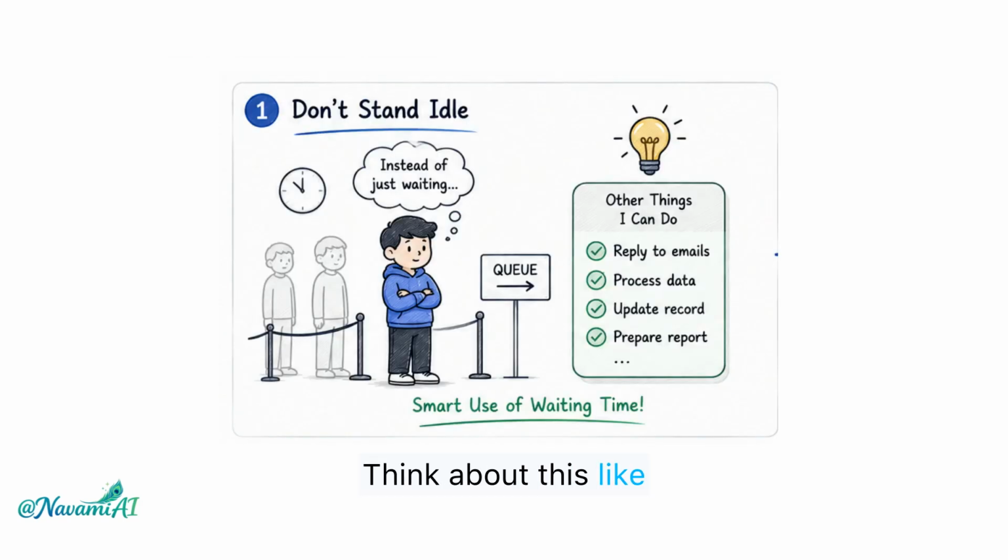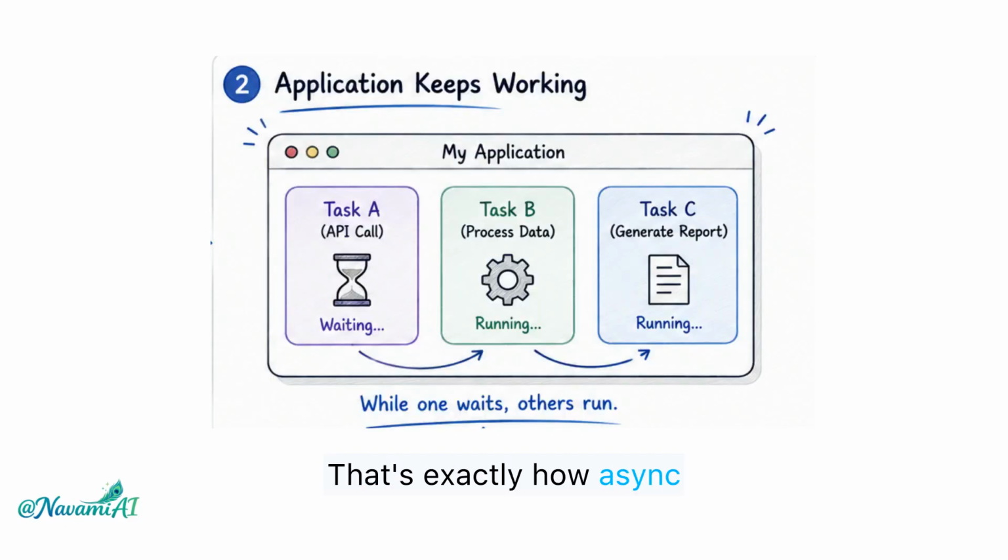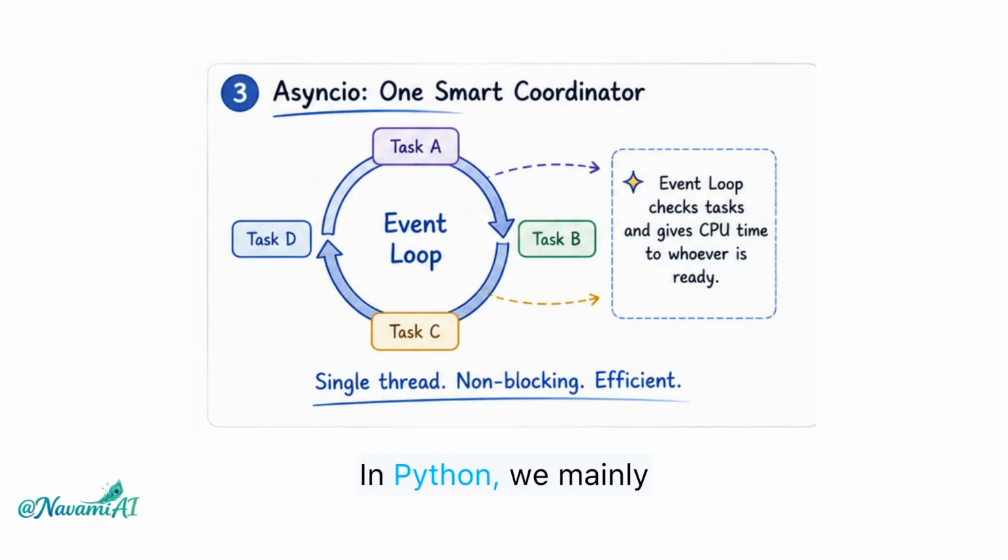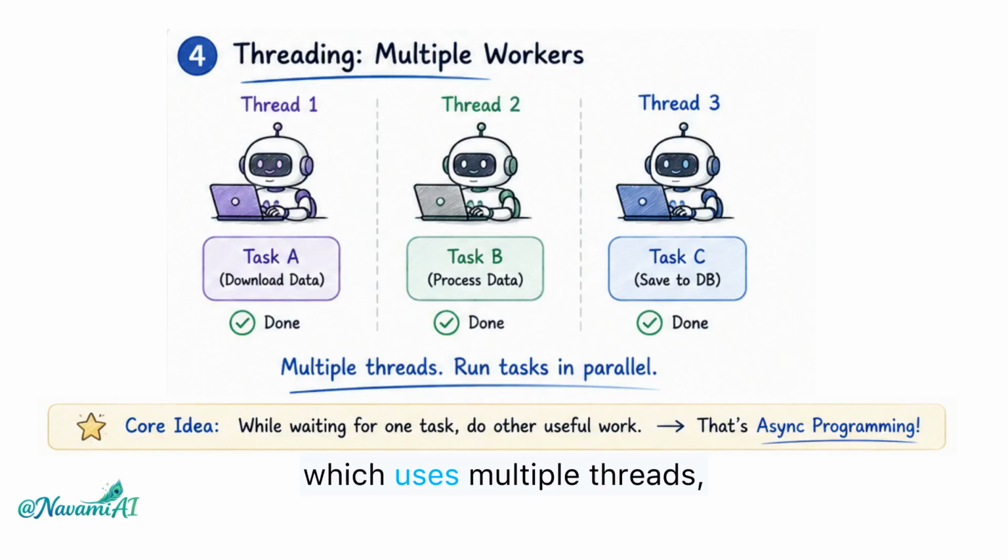Think about this like you're standing in a supermarket queue. Instead of standing there doing absolutely nothing, you decide to finish another small task while waiting. That's exactly how async programming works. Your application doesn't sit idle, it switches to other work. In Python, we mainly solve this using async IO, which uses an event loop, and threading, which uses multiple threads, and both are designed to handle waiting more efficiently.